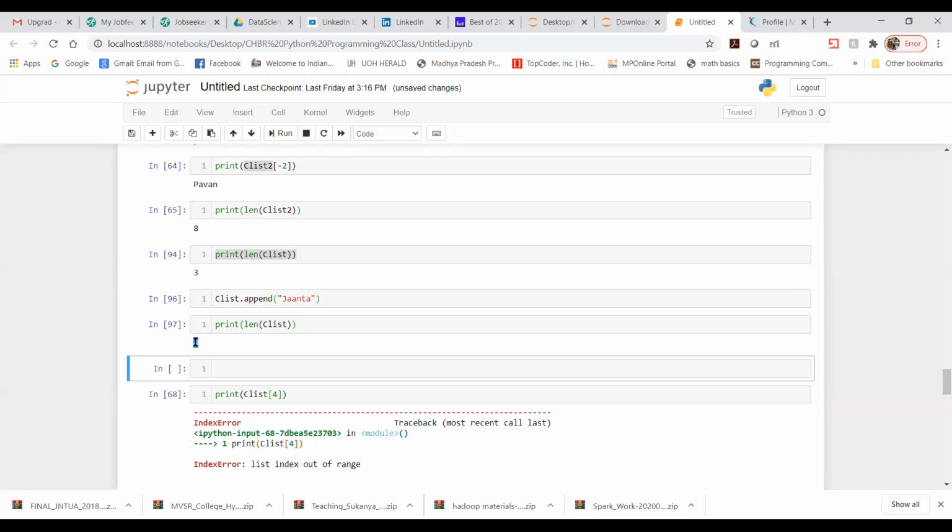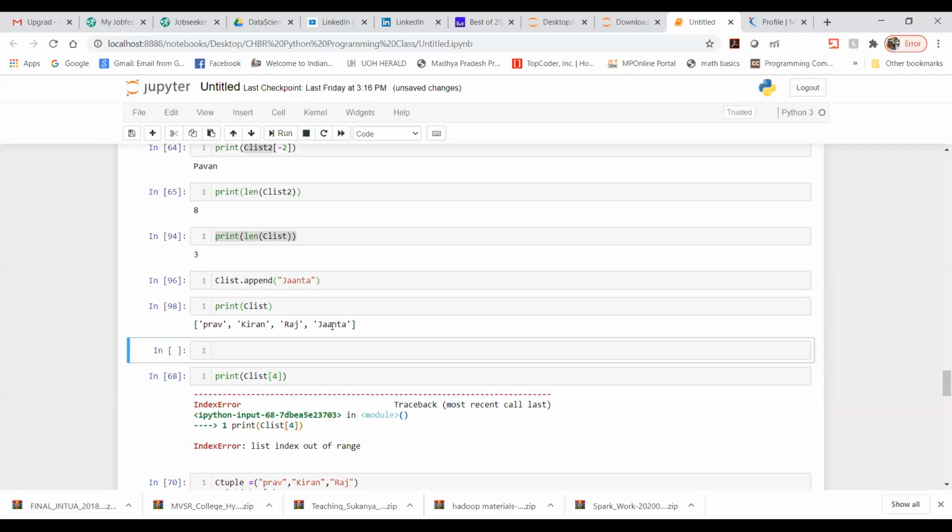And you can see all the things present in that list using this one. This particular thing has been added, and it is in order. That's what I mentioned in the definition: a list is ordered, so whatever element we add is going to be appended.